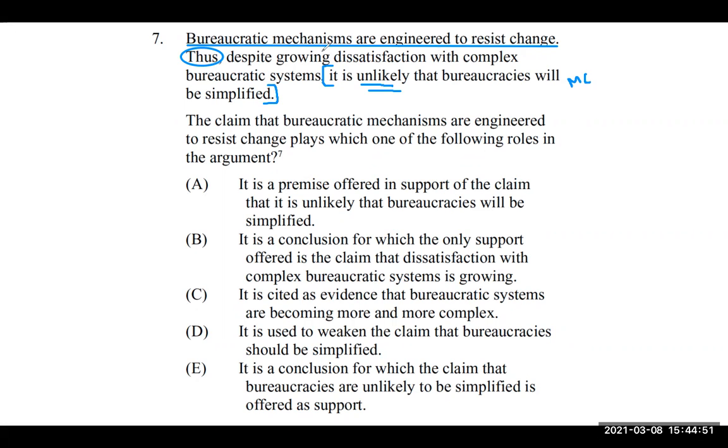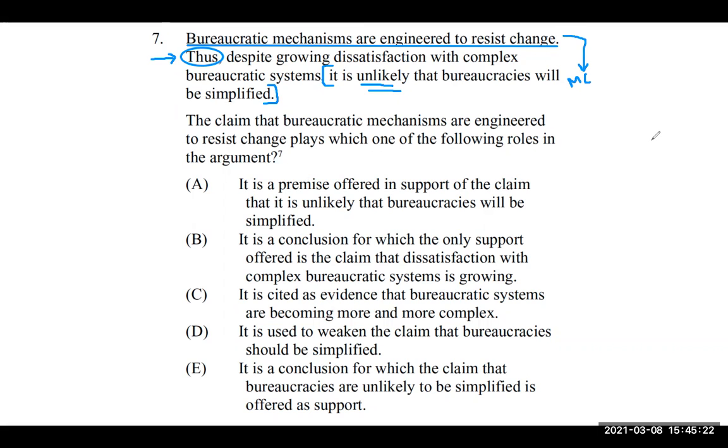In this piece, despite growing dissatisfaction with bureaucratic systems, it's just an extra piece of information. And so we're trying to figure out how this intro sentence fits in. What exactly is it doing? Our author actually gives us a hint. They use this thus. Thus means that there's a conclusion. You cannot have a conclusion without some premises, the rest of the argument. So this is going to be supporting our main conclusion.